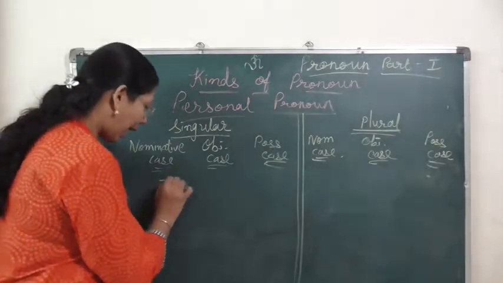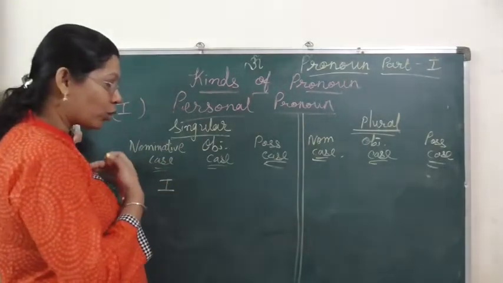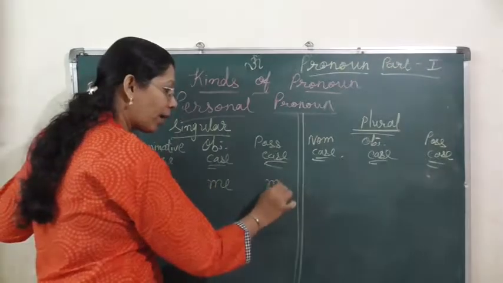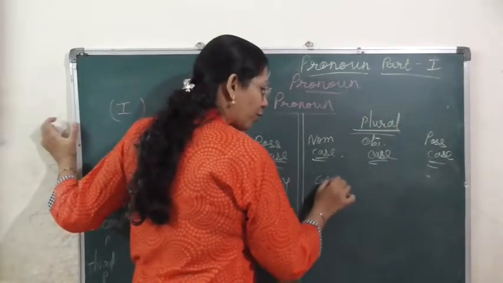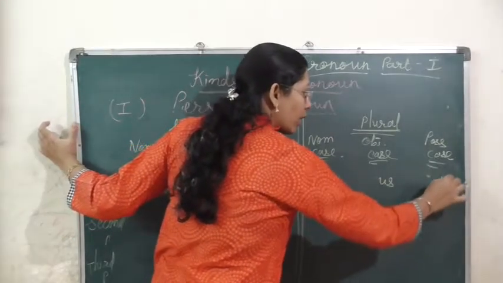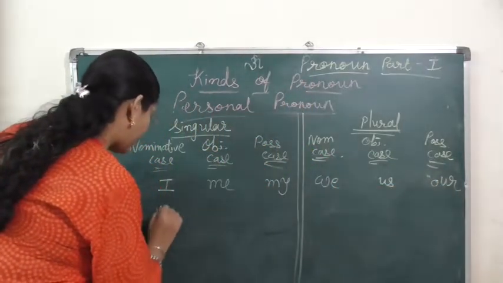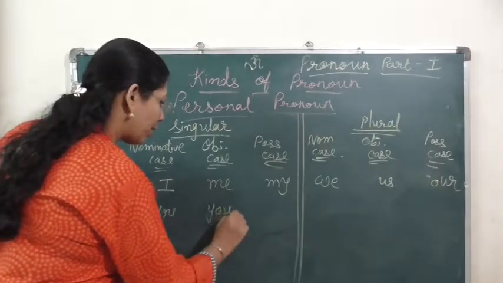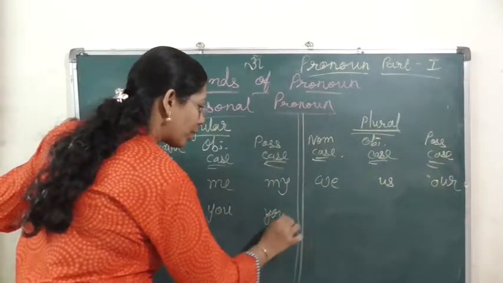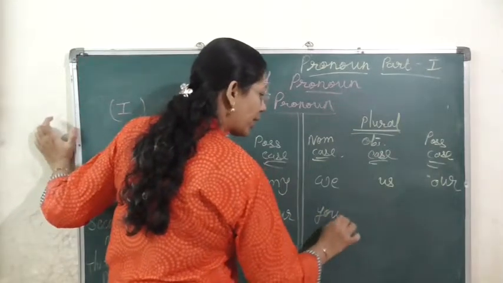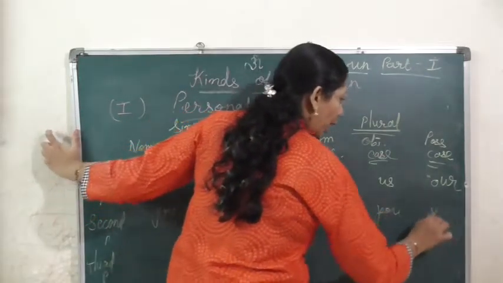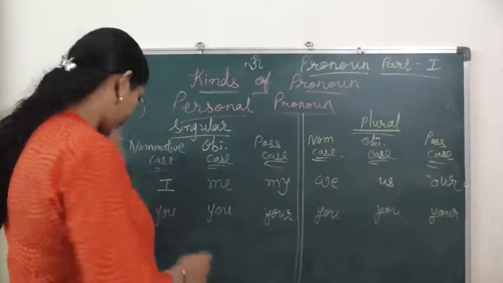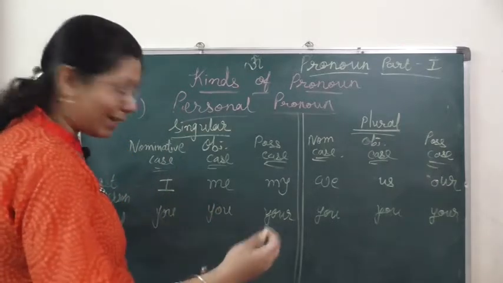In the first person, I is used. Then in objective case, me, my. In plural, we, us, our. In the second person, the person with whom I am talking, it means you. Its objective will remain the same. Possessive case will be your. Plural will remain the same, you and your. Here in second person both singular and plural forms are similar. We have to understand according to the context of the sentence.